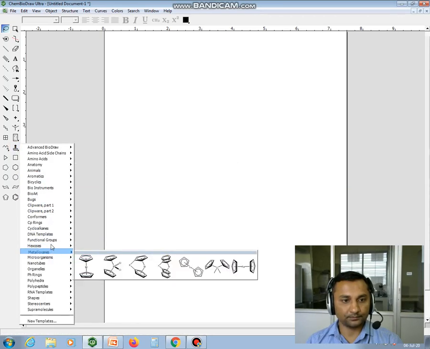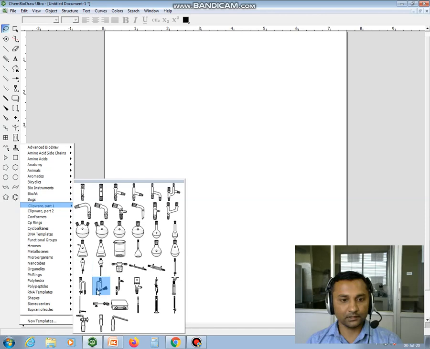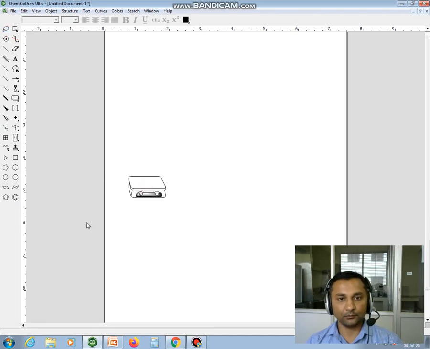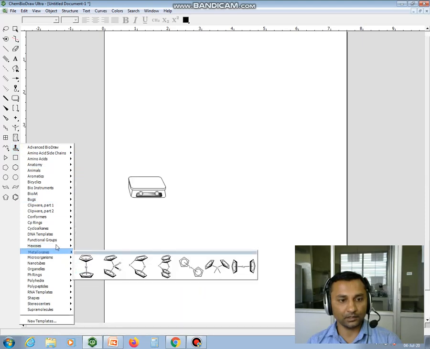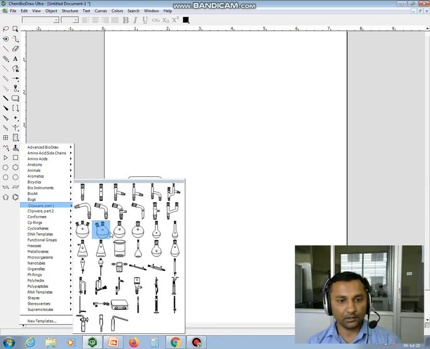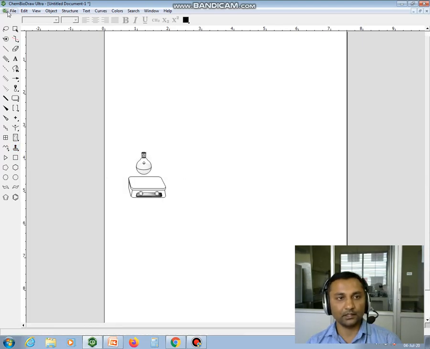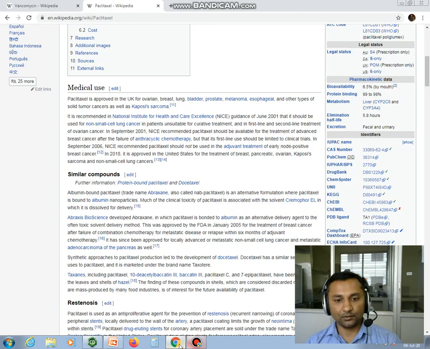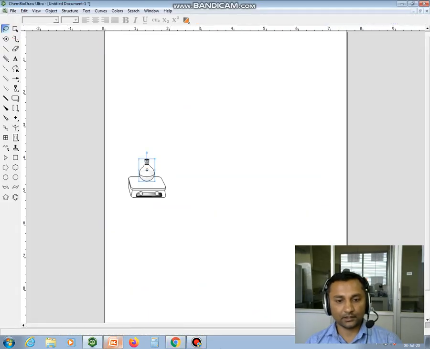Go to the clipart viewers, take one stirrer. I am keeping one stirrer here, and then go to the clipart viewer, take one round bottom flask. Okay, so I am keeping a round bottom flask.